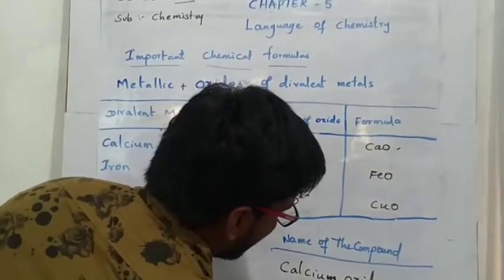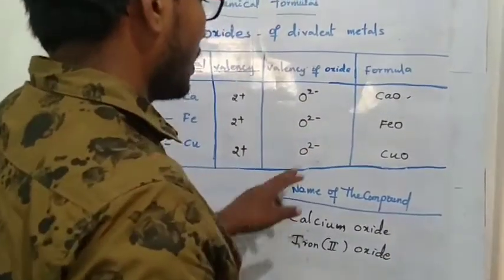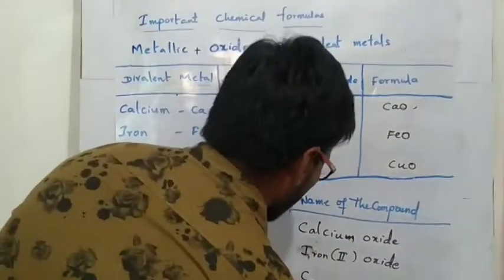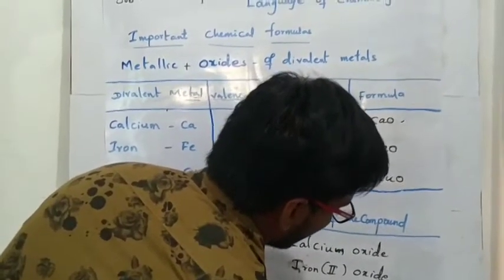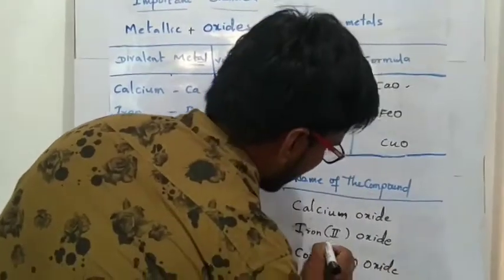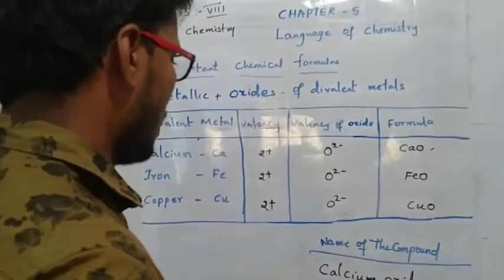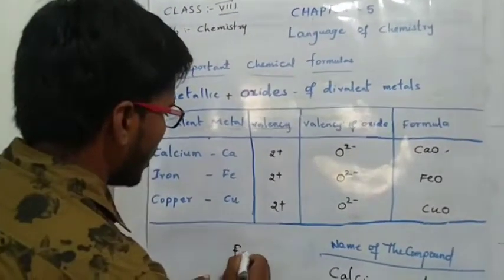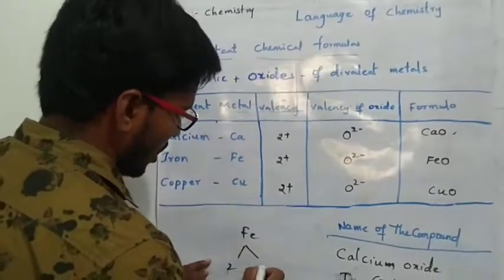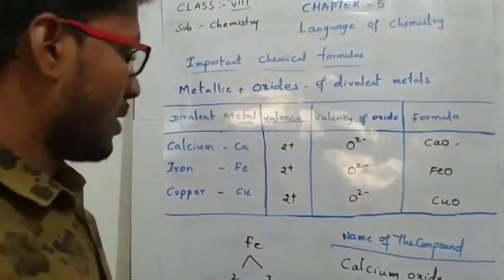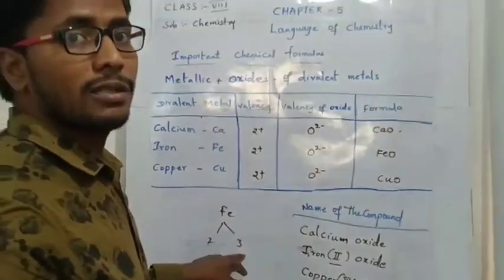Iron(II) oxide, and next, copper(II) oxide. Why do we mention iron(II) oxide and copper(II) oxide? Iron has two variable valencies, 2 and 3. The lower valency is known as ferrous and the higher valency is ferric.